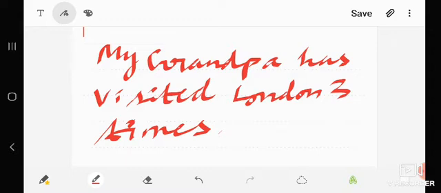The first, present perfect tense, gives the meaning that the grandpa is still alive. The second, simple past tense, when the same sentence is used in simple past tense, my grandpa visited London 3 times, that means grandpa is no more. He passed away. He is no more. That is the meaning.